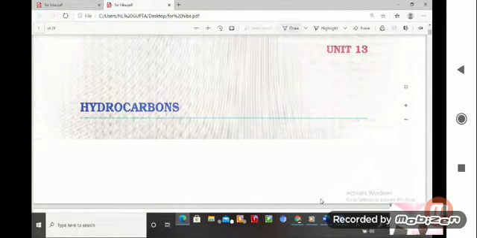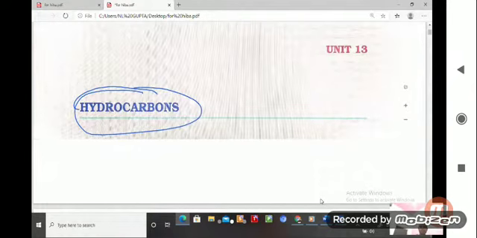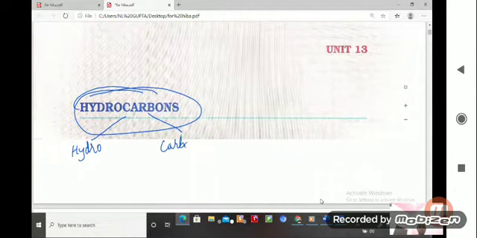When you talk about the hydrocarbon term, it is made up of two terms. First term is hydro, and second term is carbon. Together, hydro plus carbon, if you combine, that is hydrocarbon.